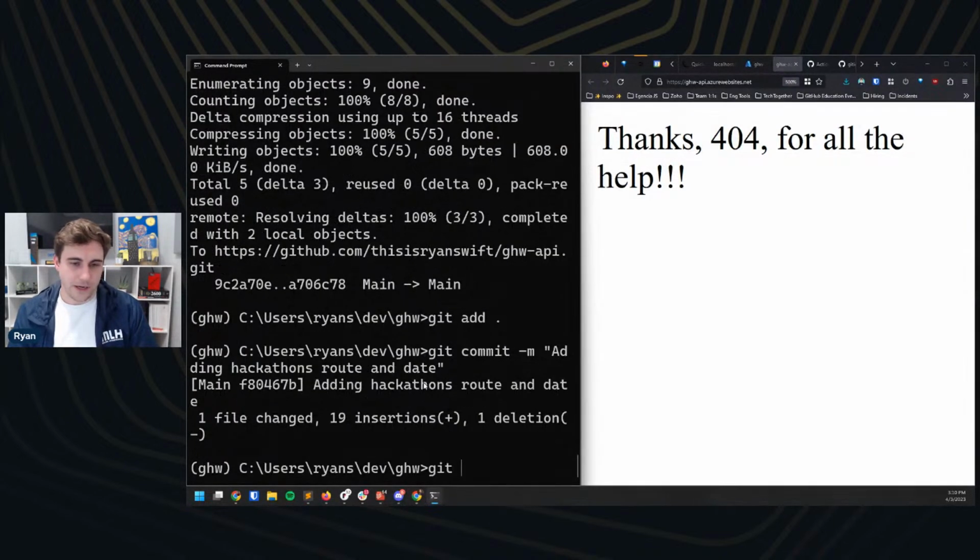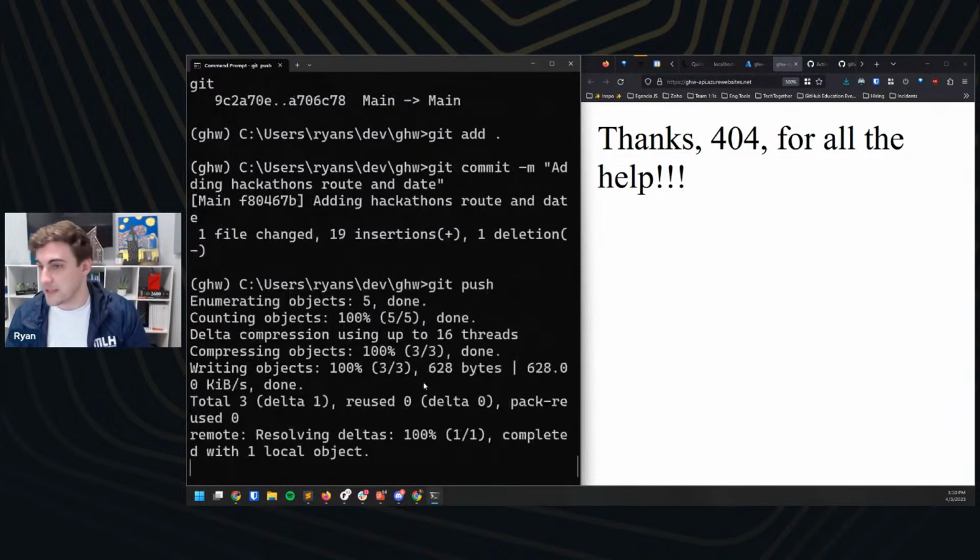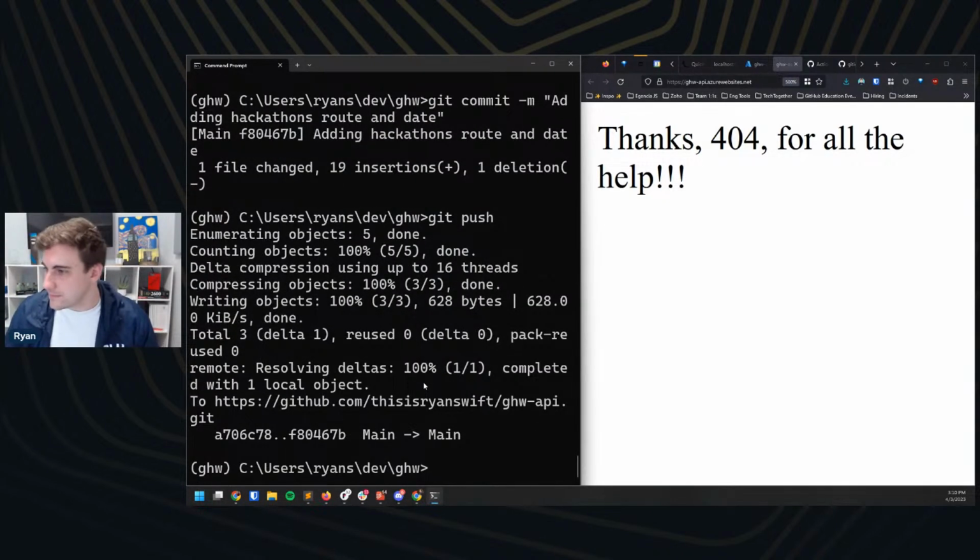Bam. And then we're going to git push. And that's going to take a minute to deploy while that all happens.